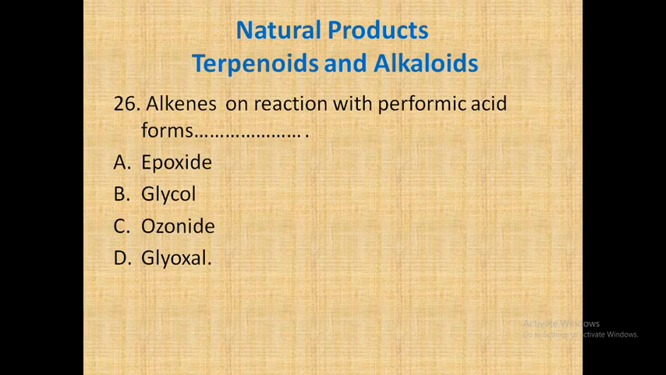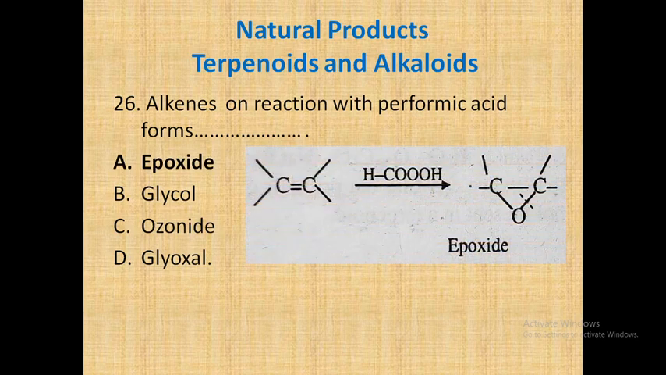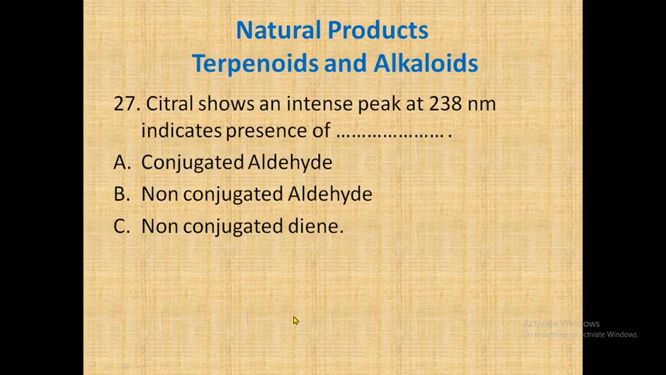Alkene on reaction with performic acid forms dash dash. So performic acid is an acid used for conversion of alkenes into epoxides. So the correct option is A, that's the epoxide. Let's see the reaction also. So this is the carbon-carbon double bond. If you react it with performic acid, you will get the epoxide here. Okay. So this is the correct answer, A, epoxide. Let's go for the next question.